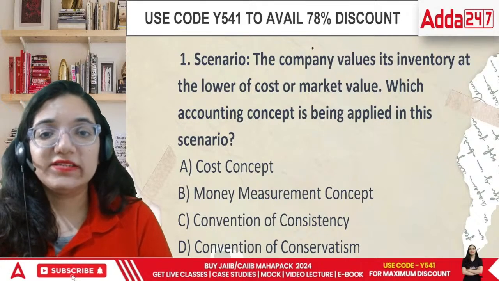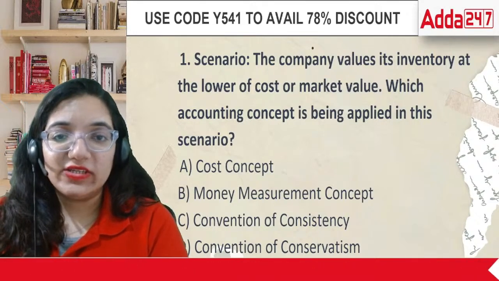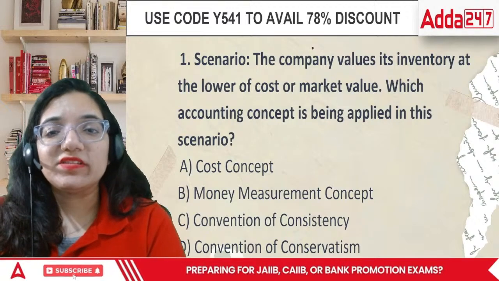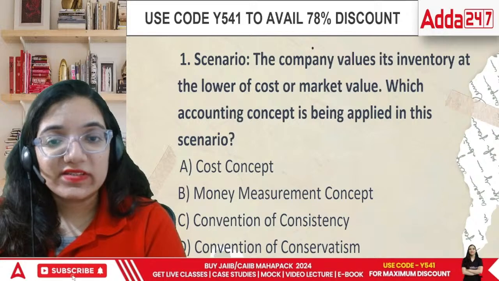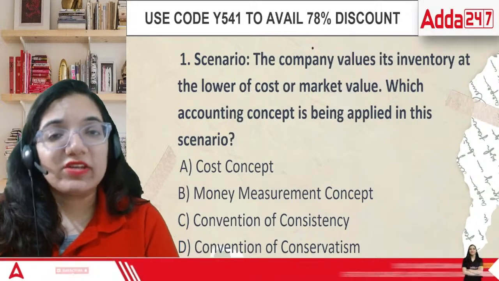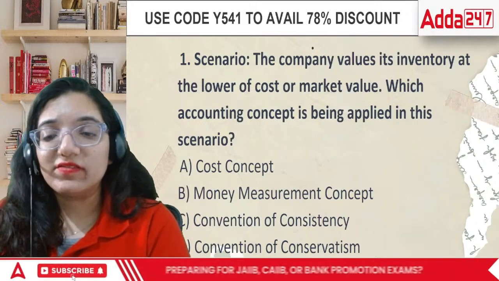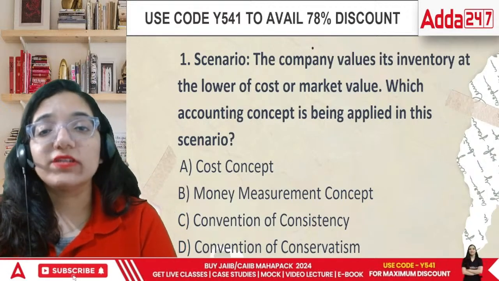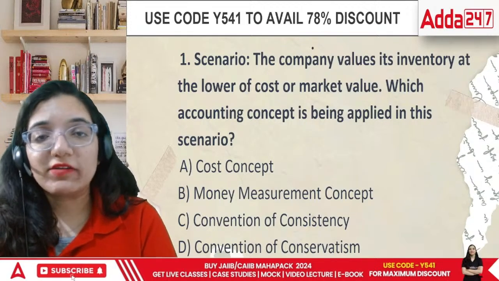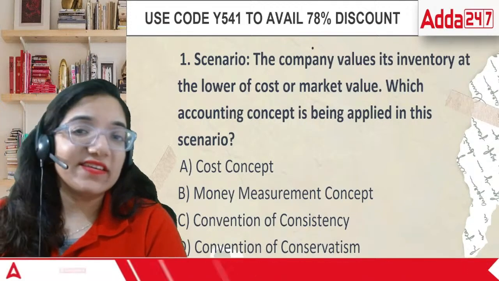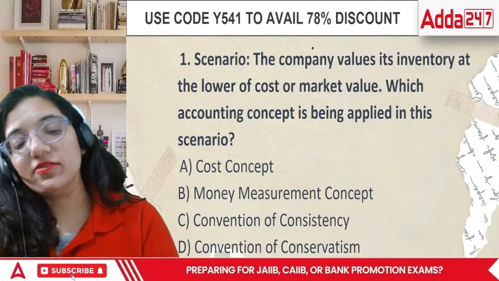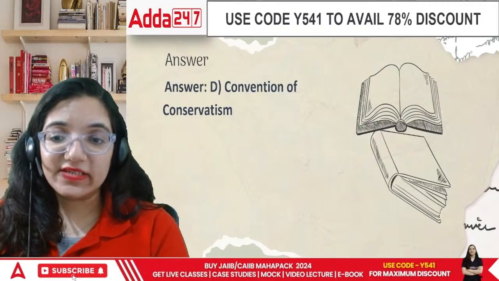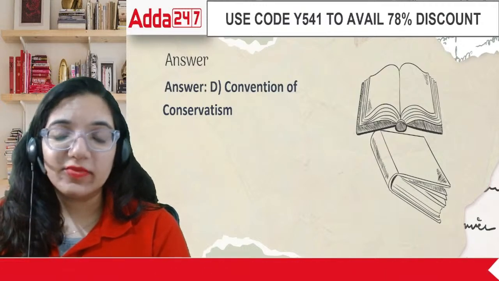Scenario first: the company values its inventory at the lower of cost or market value. Which accounting concept is being applied in this scenario? Cost concept, money measurement concept, convention of consistency, or convention of conservatism? The company is valuing inventory at lower of cost or market value. That means you're not trying to overstate things. It is the convention of conservatism, that is, anticipate the losses but not profits.